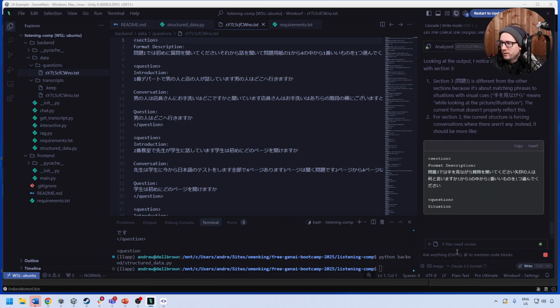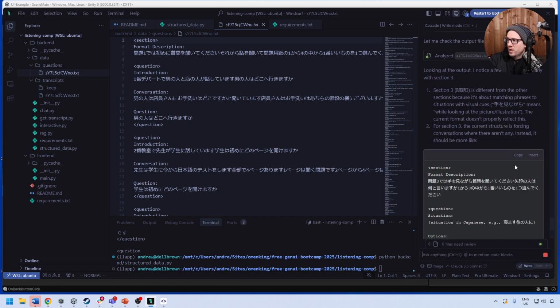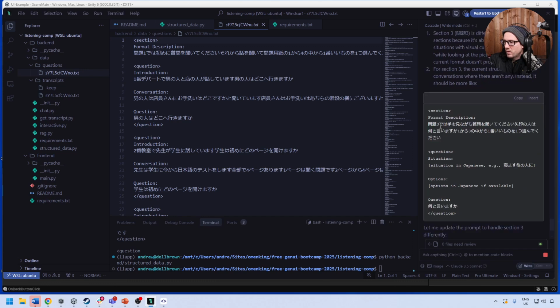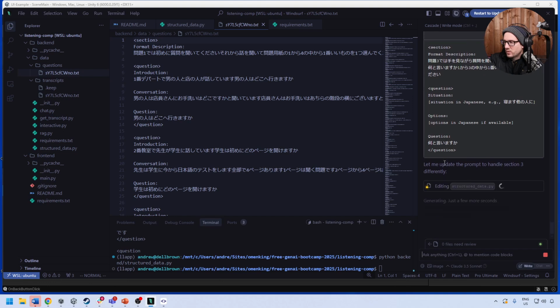It's not about matching phrases to situational visual cues. Means while looking at the picture illustration, the current format doesn't properly reflect this. For section 3, the current structure is forcing conversations where there aren't any. Instead, it should be more like this. Question, situation, options, question.